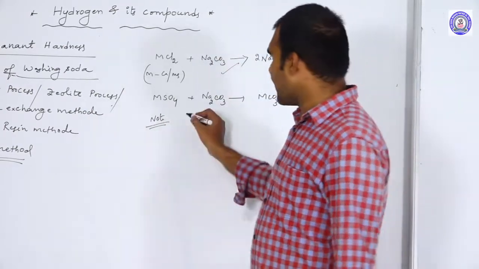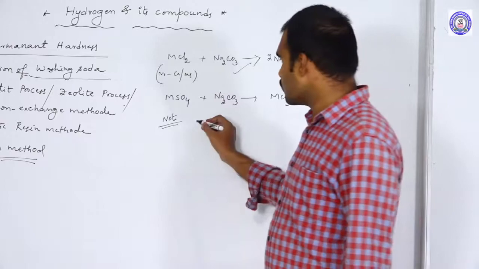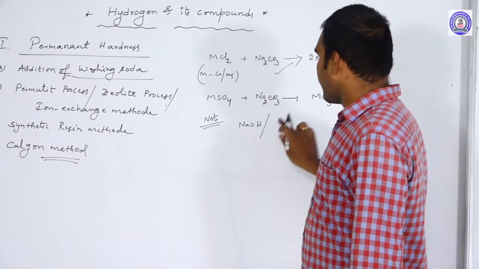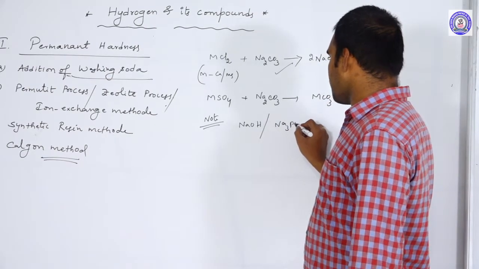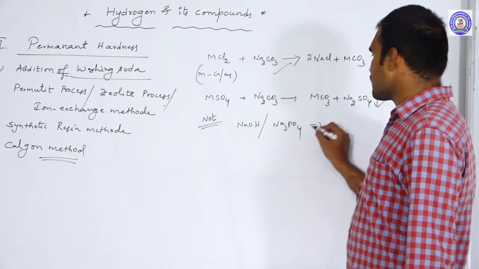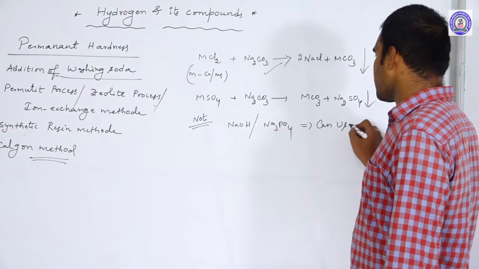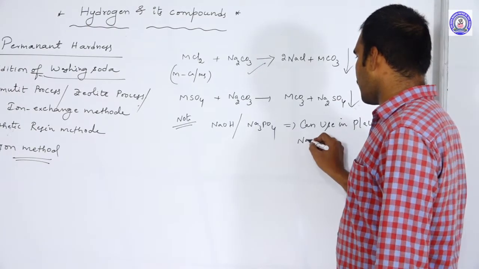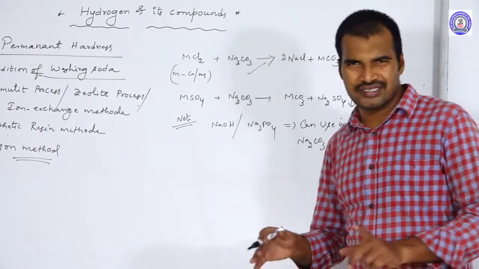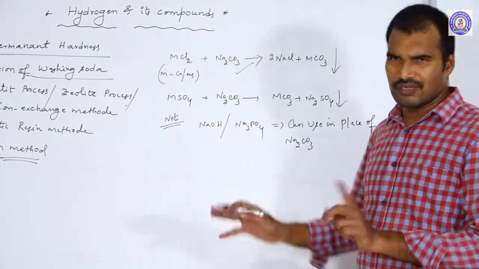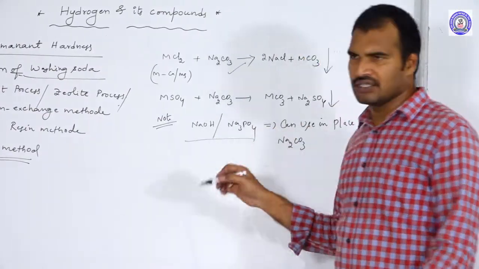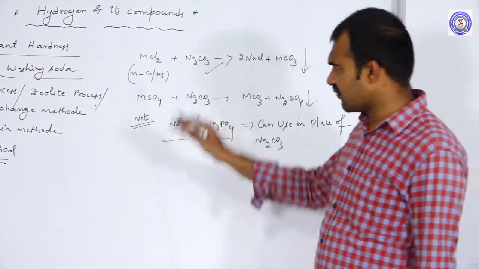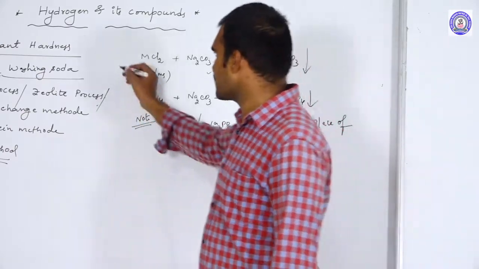In the place of Na2CO3, you can also use NaOH or Na3PO4. No need to always consider sodium carbonate. By using these also, we will get the same result. So this is the first method of removing the permanent hardness.